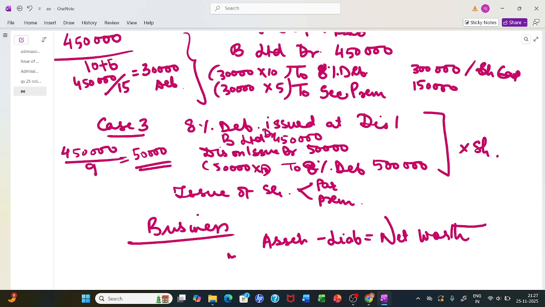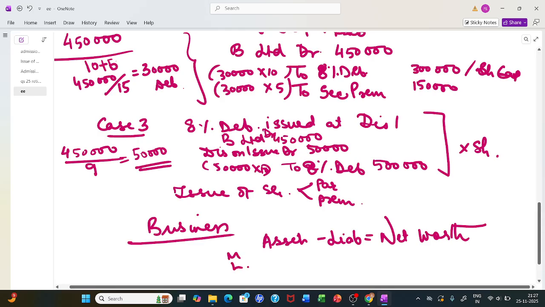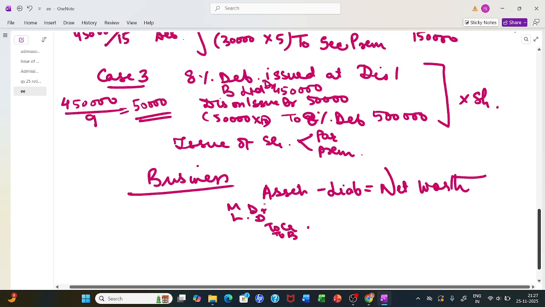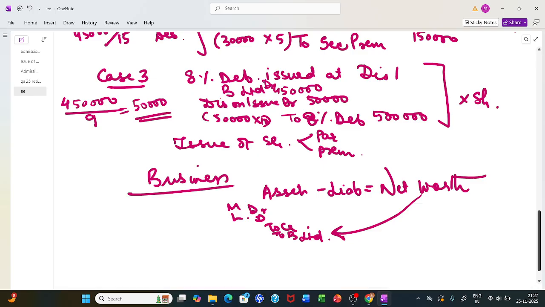So different assets, machine debit, land debit, whatever you are taking, to creditors liability gets credited, and to B Limited you need to give this money. When you're paying to B Limited, we need to remember one thing. How much do you pay? That makes the difference. You should be giving net worth to them as consideration, and that net worth is due to them.